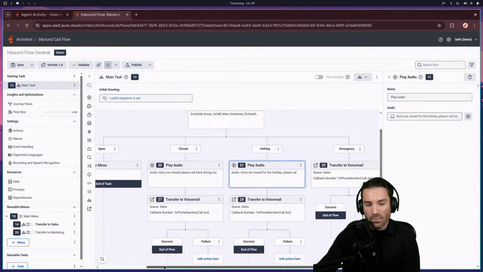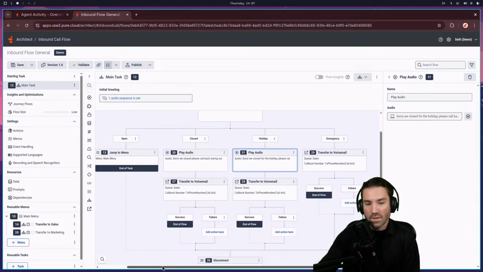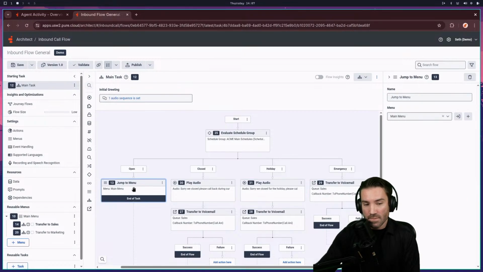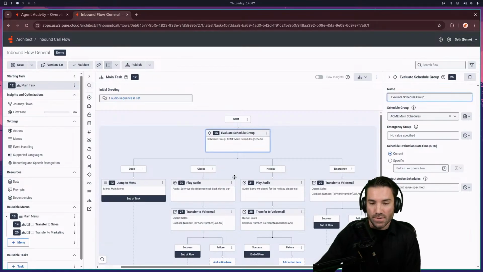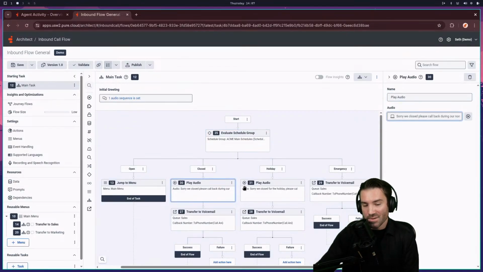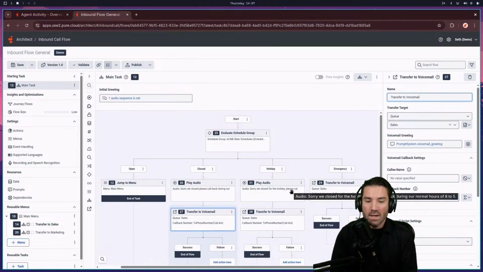Okay, so now we have a little bit more of a larger structure for the inbound route into our main call flow. So we can either jump to the main menu. It's going to have our transfer options, or if we're closed and our schedules are just not open, you're going to go right into a play audio saying, sorry, we're closed, and then to a voicemail. And then that voicemail will go onto the queue. So as call center agents get in the next day, after being closed, they'll see those transfers and be able to make those calls back to those individuals.